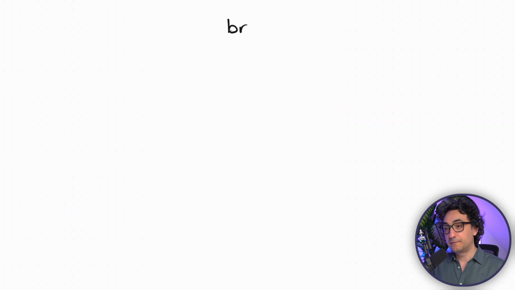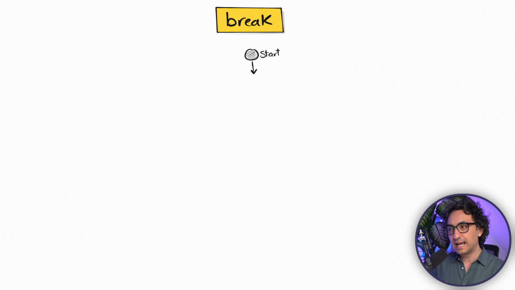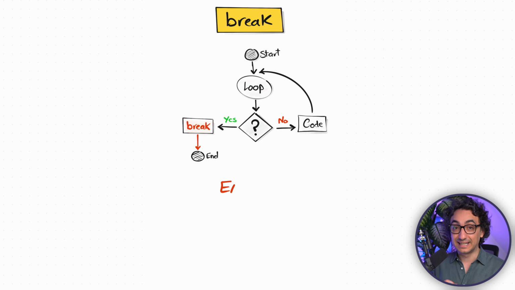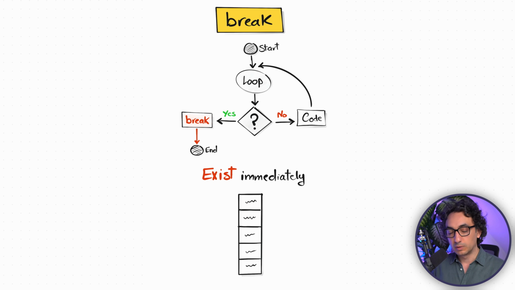Now let's have a quick recap and compare them side by side. The first statement is the break, where we add a condition, and if this condition is fulfilled, we execute the break and we exit the loop. So you are building like an emergency exit if something goes really wrong. That means all other values will be totally ignored. We have to exit immediately.